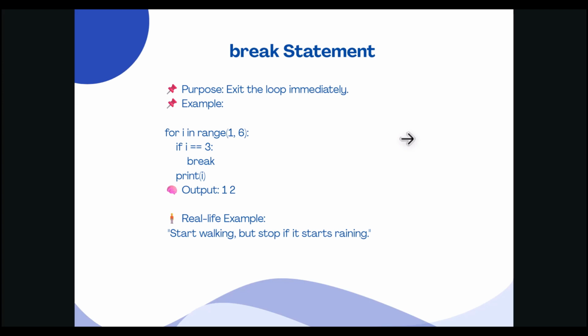Imagine a boy named Arrow. His mom tells him, go for a walk. But if it starts raining, come back immediately. So he starts walking. Step 1, the weather is fine, keep walking. In step 2, still sunny, keep walking. In step 3, oh, it starts raining. Arrow doesn't wait. He stops walking and returns home. This is just like the break statement in the loop.